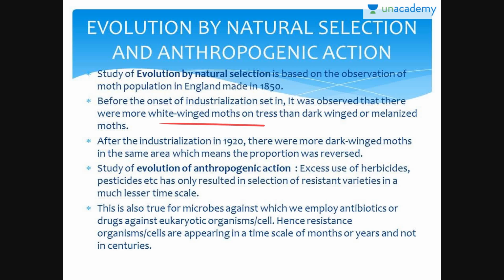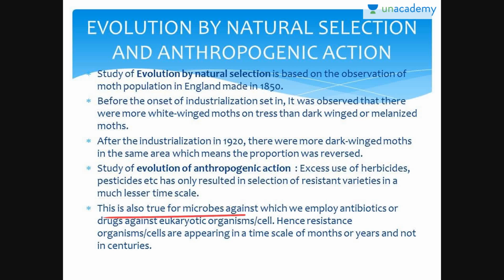So, after industrialization, that is in 1920, there were more dark-winged moths in the same area. That is, the proportion was reversed. Then evolution by anthropogenic action means that there was excess use of herbicides, pesticides, and other things, which only resulted in selection of resistant varieties in a much shorter time scale.